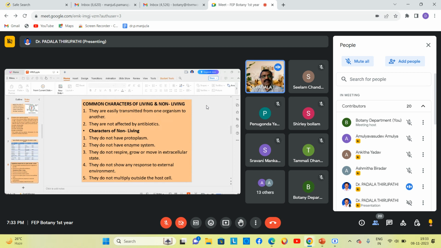And along with that, they do not have protoplasm, they do not have an enzyme system, they do not respire, they do not grow, they do not move in the extracellular state, they do not show any response to the external environment, and they do not multiply outside the host cell. These five characteristic features relate to non-living organisms, and the following characteristic features show living organism characteristics.